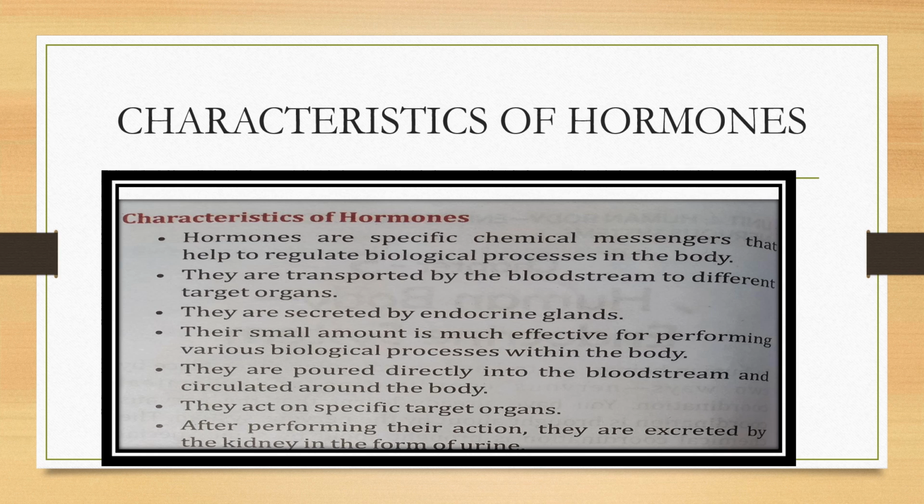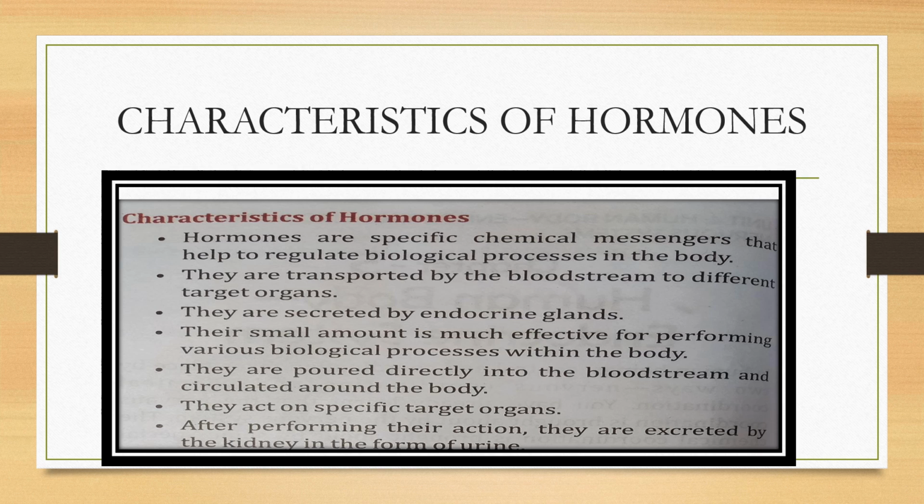Students, now we will take the next topic, that is characteristics of hormones. Hormones are the specific chemical messengers that help to regulate biological processes in the body. They are transported by bloodstream to different target organs. They are secreted by endocrine glands.